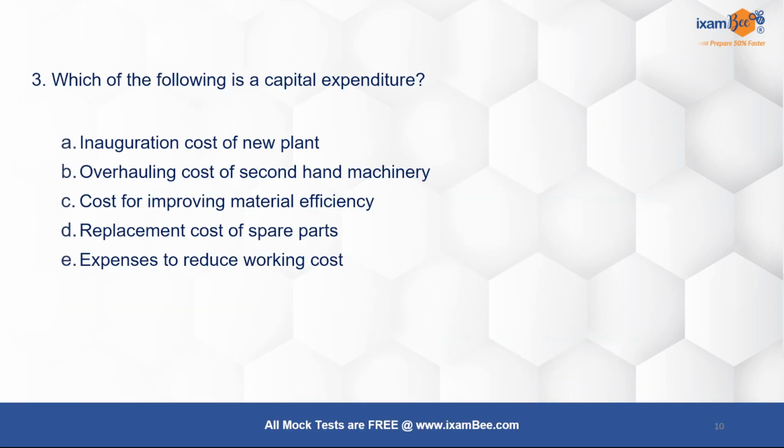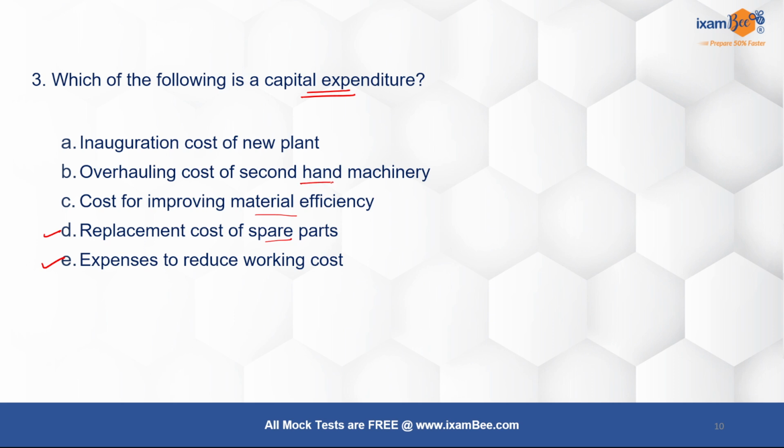Moving ahead to the next question, which of the following is a capital expenditure? Okay, so capital expenditure क्या होता है? The expenditure which will give you benefits for more than 1 year, वो non-recurring होता है, right? So inauguration cost of a new plant, overhauling cost of second-hand machinery, cost for improving material efficiency, replacement cost of spare parts, expenses to reduce working cost. अगर आप ये देखेंगे these are recurring, okay, and they are considered as revenue expenditure.